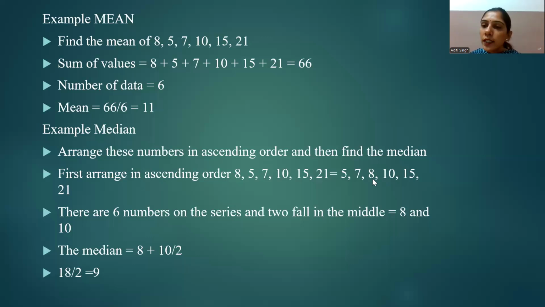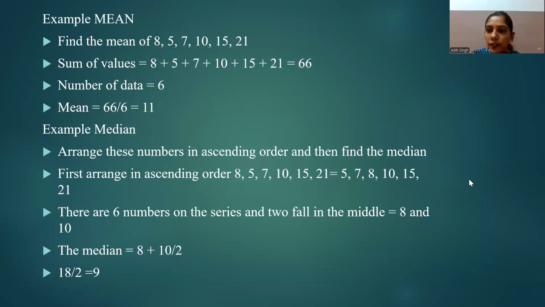So this formula generally applies when the given data series is unable to find any single mid value, when the given data series has an even number, not an odd number. As in this given data series, there are six numbers, so there are two middle values, 8 and 10. So in this example, we have added 8 and 10 and divided by 2. So the median value is 9, which lies somewhere between 8 and 10. So these are the examples of mean and median.